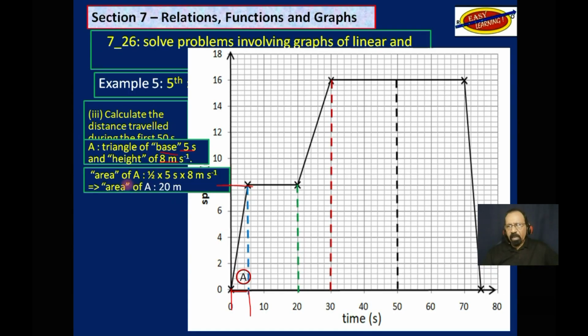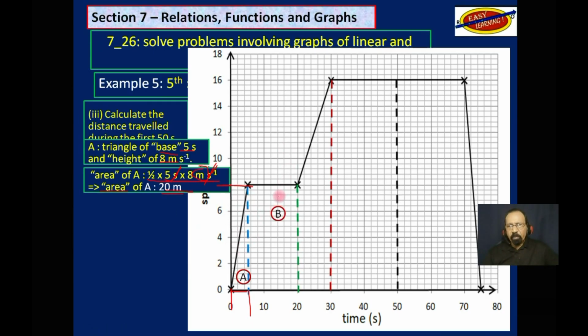And when we find the area, half base times perpendicular height, notice that the per second cancels out the second and you are left with length, linear. So you get 20 meters. Although we are saying area, our answer is really a linear unit, 20 meters. That is the distance the car would have traveled during that first 5 seconds.